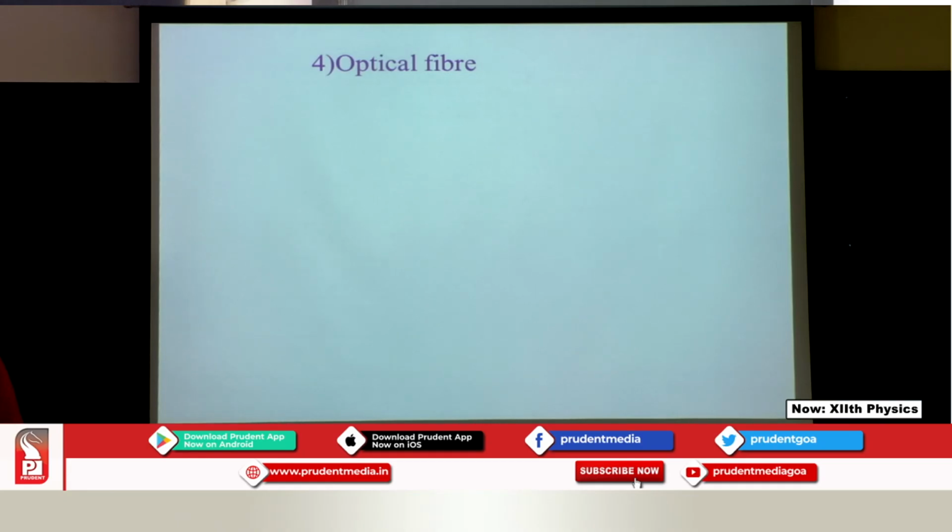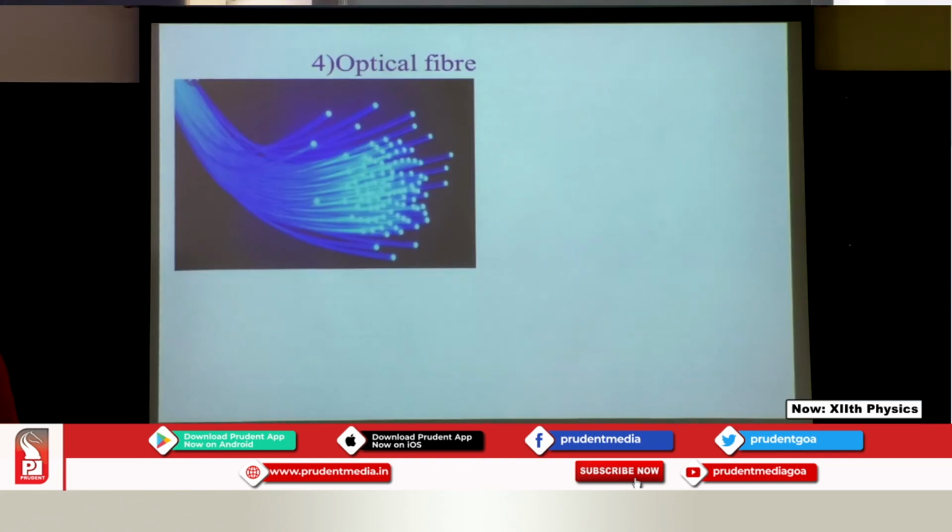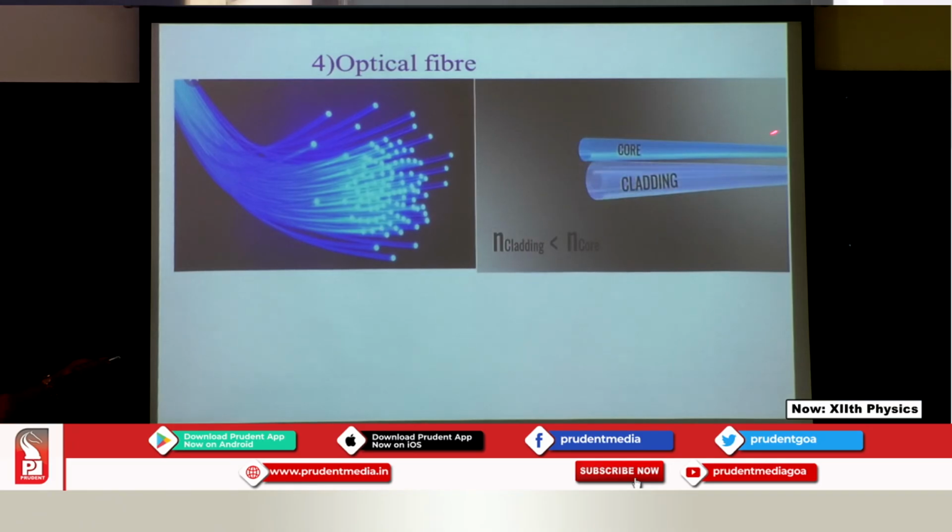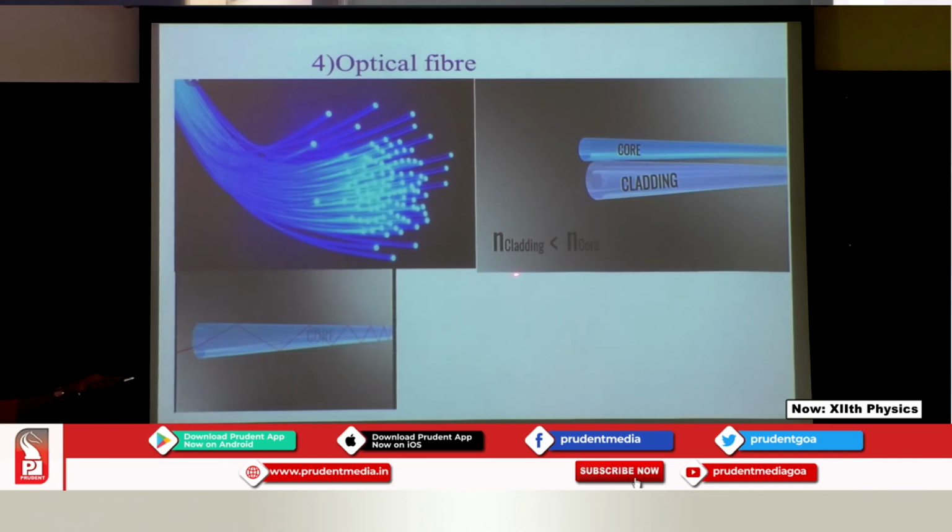Optical fibers. Now, optical fibers have got an extensive use in telecommunication. So let us first see what an optical fiber is. Here, isn't it something beautiful? These are the fibers. They are made up of high quality composite glass. It has got a core and the cladding. This is the core, that's the cladding, and the refractive index of the cladding is less than that of the core.